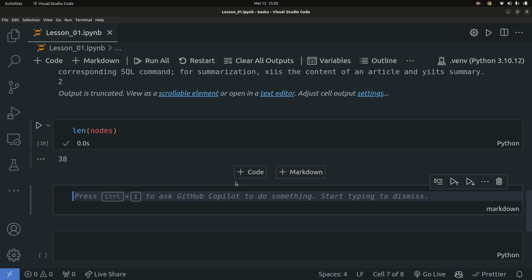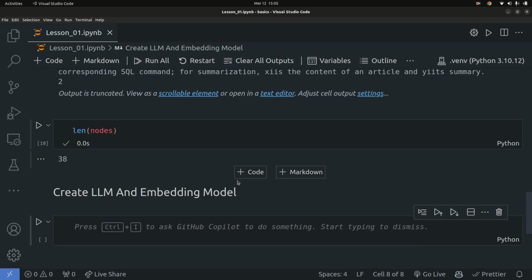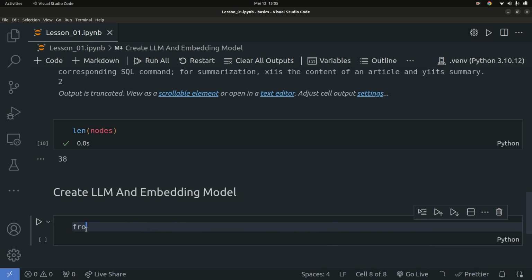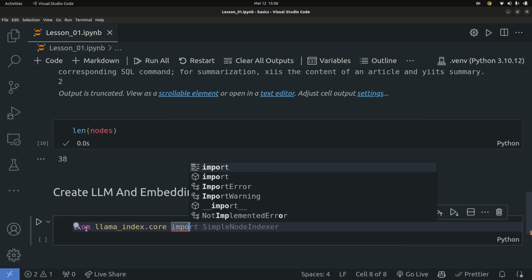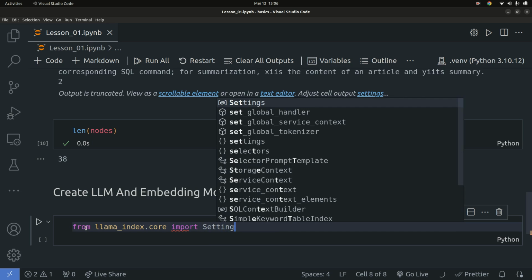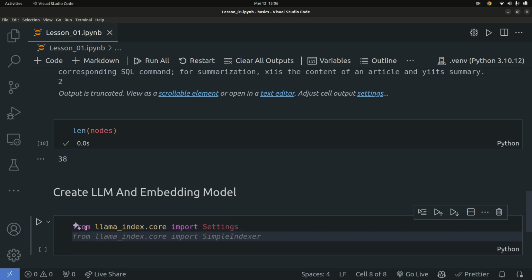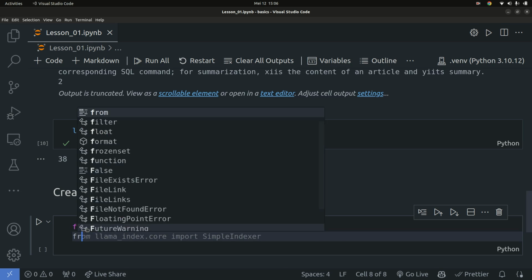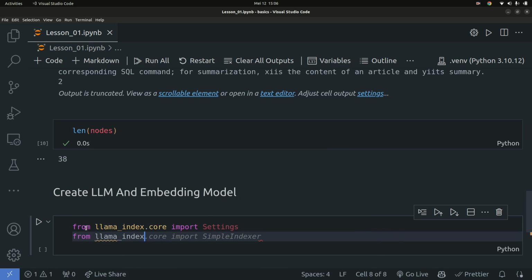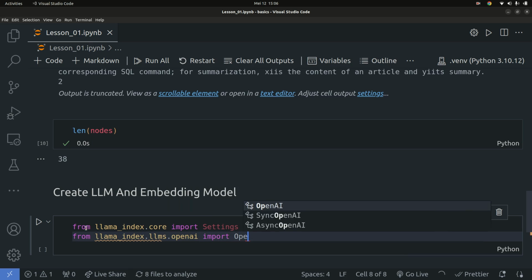So I'm going to add a comment right here, and this is going to be: create LLM and embedding model. That's it. Good. So to do this, you're going to say from llama_index.core, I'm going to go ahead and import Settings. We're going to use this to set our global settings. I'm also going to say from llama_index.llms.openai, I'm going to go ahead and import OpenAI.